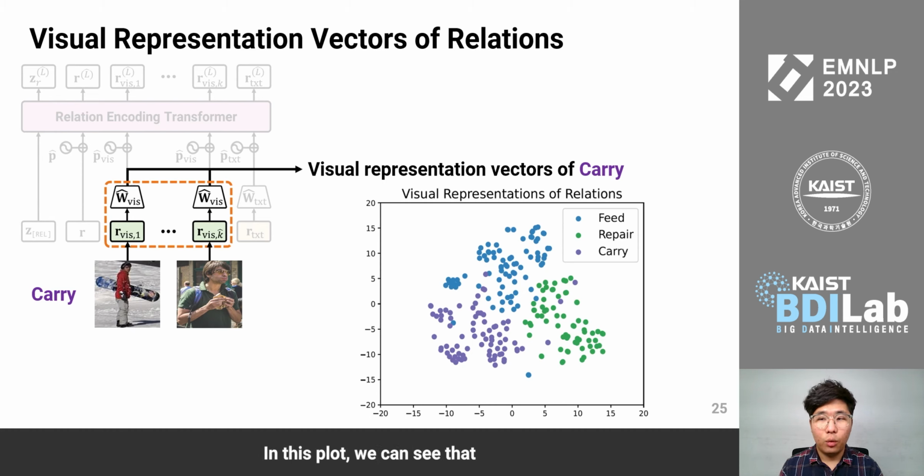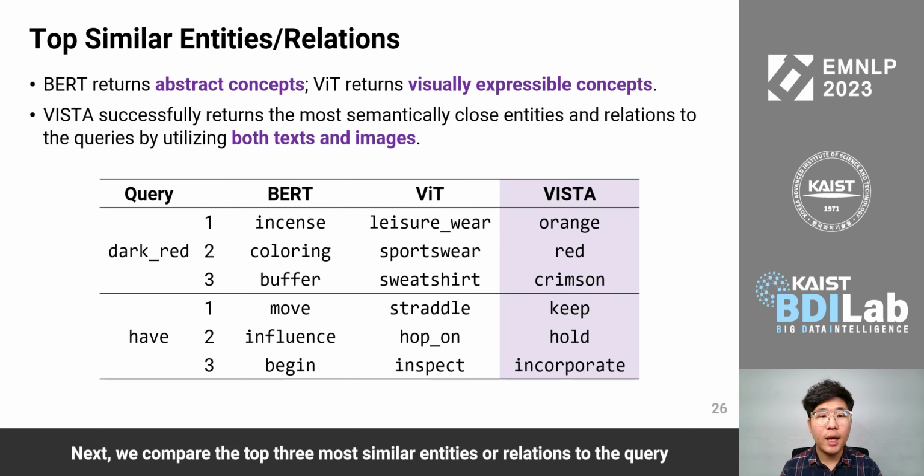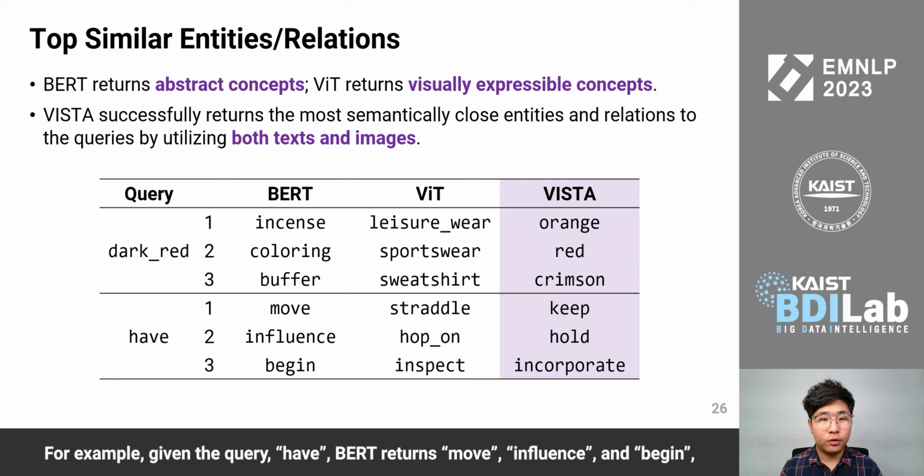In this plot, we can see that the visual representation vectors of these three relations are well clustered, and this shows the effectiveness of our approach of using W hat vis. Next, we compare the top three most similar entities or relations to the query based on the representation vectors created by BERT, ViT, and VISTA. For example, given the query have, BERT returns move, influence, and begin.